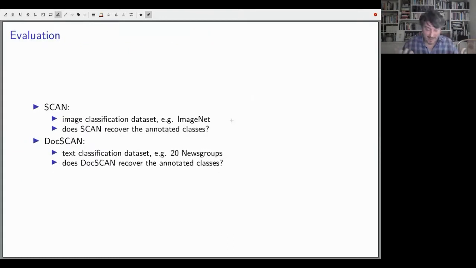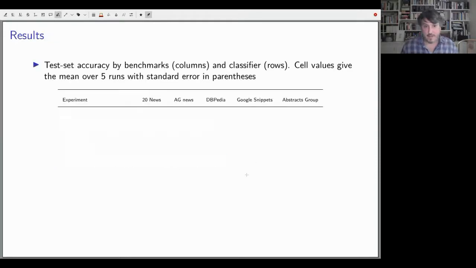And I think it's actually kind of amazing when we look at these annotated data sets. So we have just 20 newsgroups, for example, a few thousand documents with their topics. If we run our DocScan method on it, what comes out of the clusters? Is it the same topics as what humans had annotated? And so these are our main results, where we actually have 5 different text classification baseline data sets.